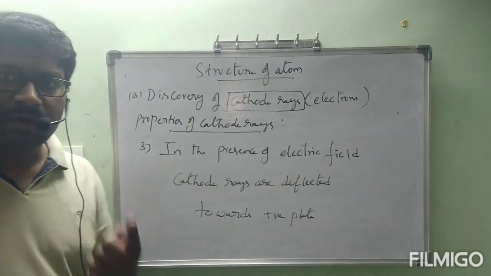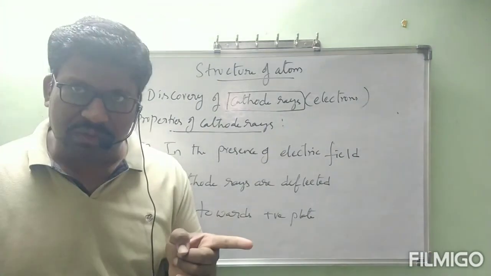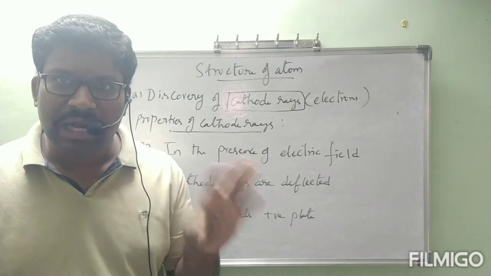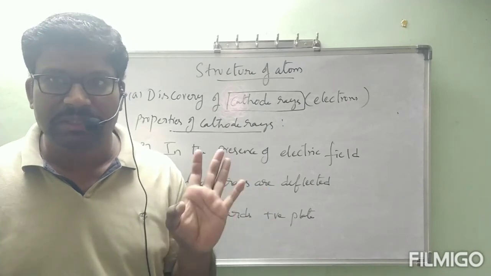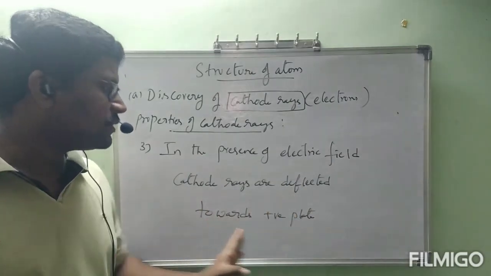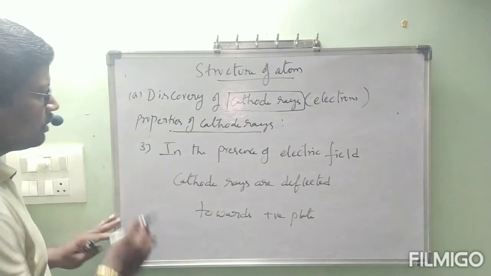This is the third property. What is the first one? Cathode rays move from cathode to anode in a straight line. Second one, when cathode rays fall on the glass tube, they will emit greenish fluorescence. Third one, in the presence of electric field, cathode rays are deflected towards the positive charged plate. Okay, this is clear. Next, fourth one.